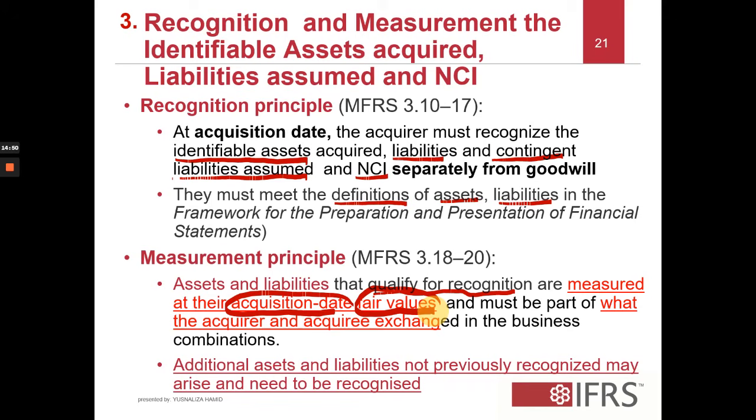Previously there was no revaluation surplus, and due to the revaluation that took place on the date of acquisition, you may have recognized some revaluation surplus, and that gives rise to an asset revaluation reserve on the date of acquisition, and this must be recognized. The revaluation surplus must be recognized.